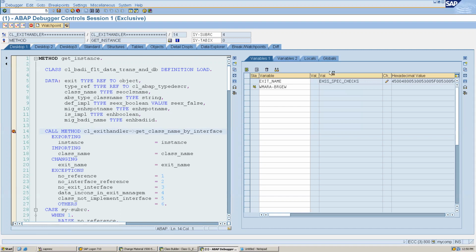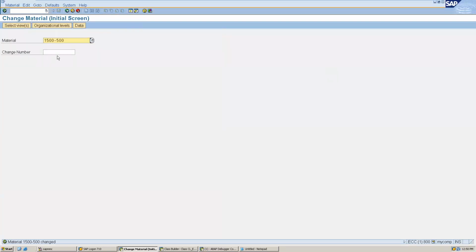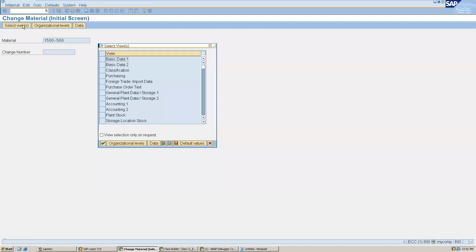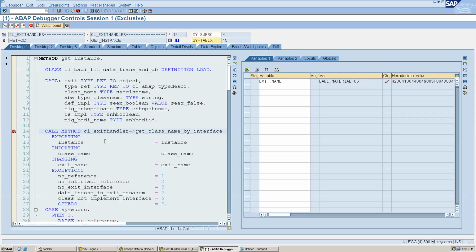And we see different BAdIs are getting called. Many BAdIs there. But where is that message coming from? This is the question. I think we have set the breakpoint and that's why it is coming. No, this is coming because of the breakpoint, but that message is coming, right?